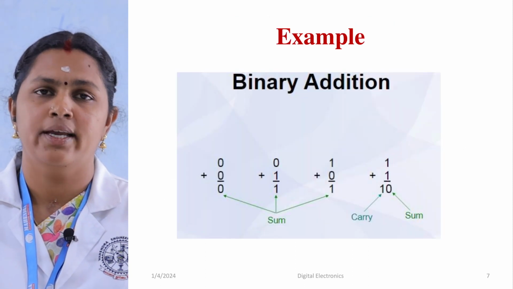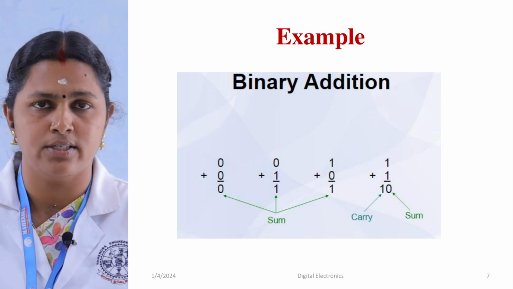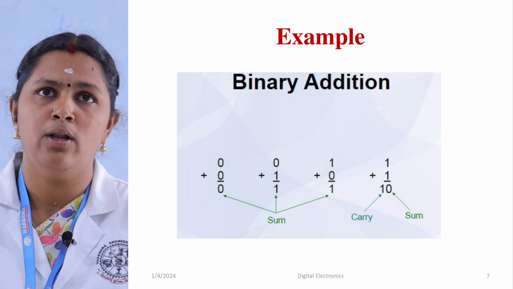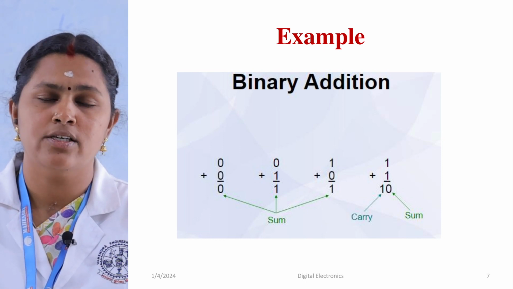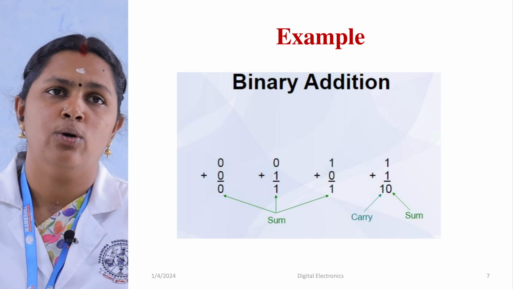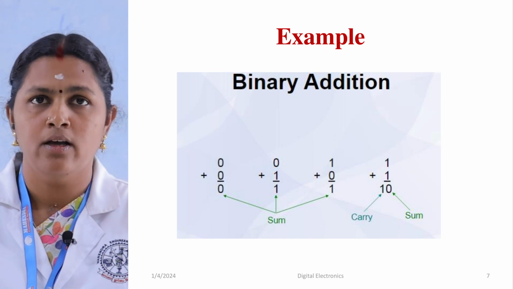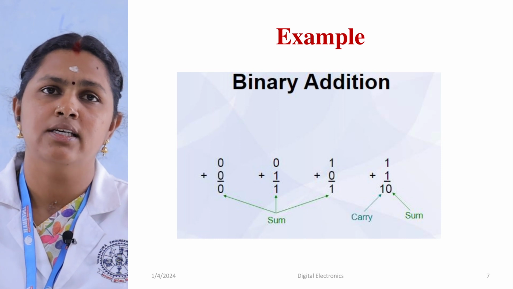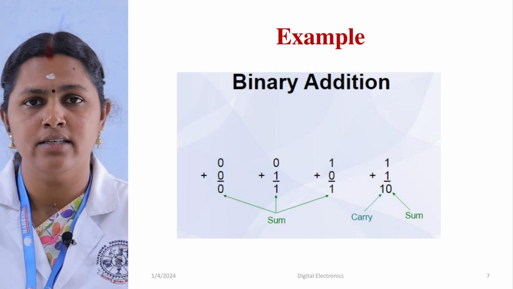Here I took an example. Digital, in the sense, means we talk about zeros and ones. So here I took the example of binary addition. There are 4 different cases: adding 0 and 0, 0 and 1, 1 and 0, and 1 and 1. For the first three cases, it produces only a sum and no carry is generated.